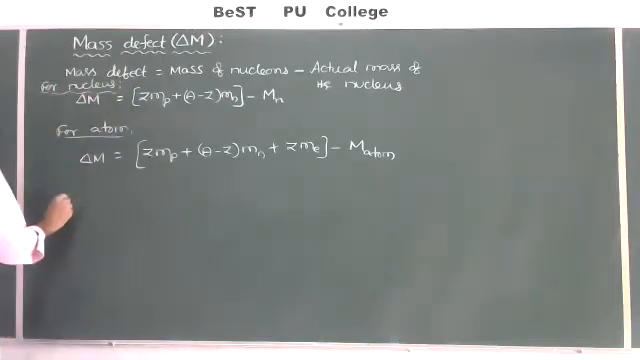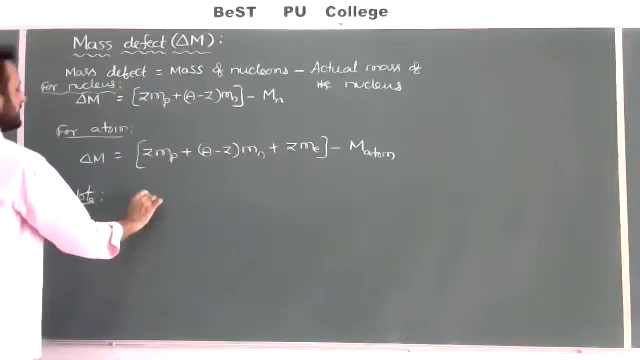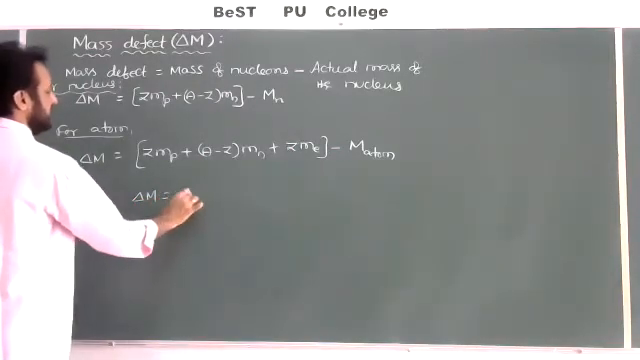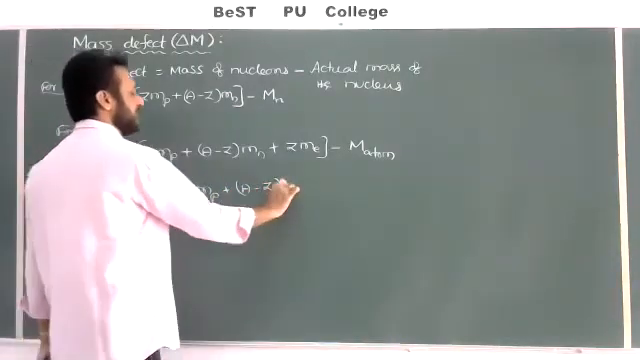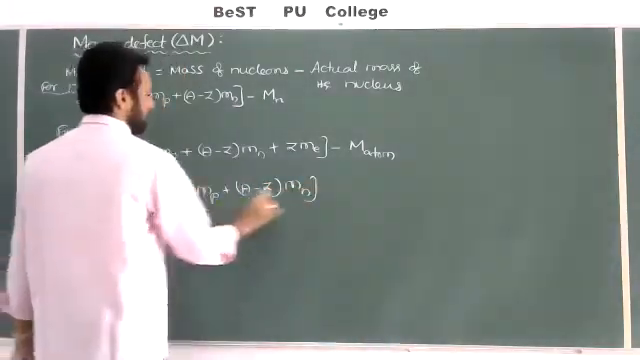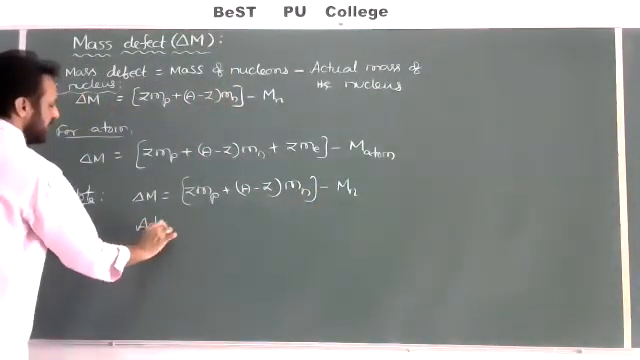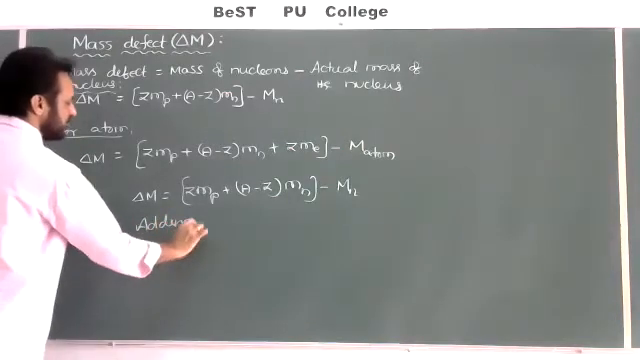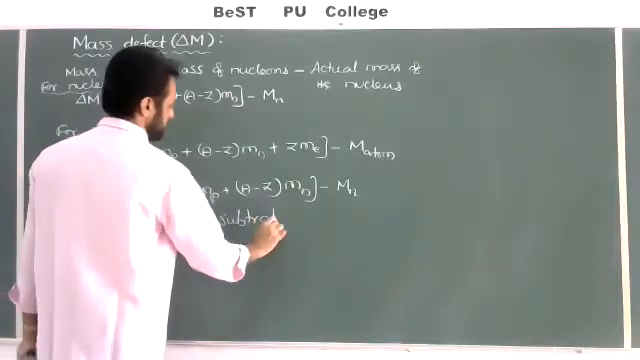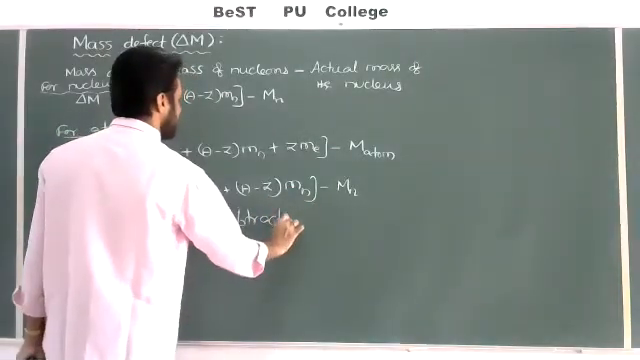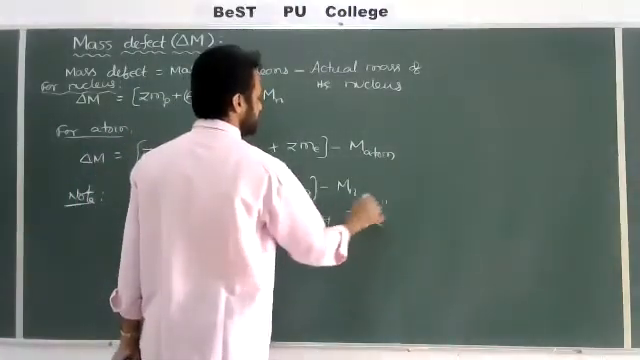And one more formula I'll give, one note point. From the formula, delta M is equal to ZMp plus (A minus Z) into Mn minus actual mass of the nucleus. Adding and subtracting ZMe. Check what you'll get.